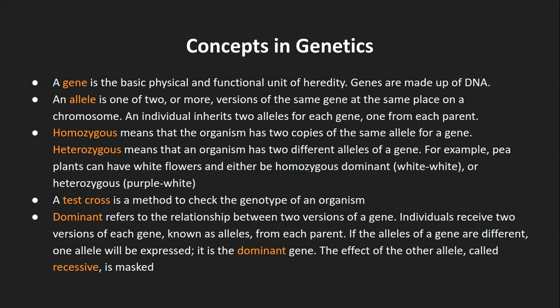Now, let's say if it is homozygous, that means either white flower or blue eye color, then in that case, the offspring is surely going to have the same as their parents, right? But if it is heterozygous, for example, a purple and white in case of flower, or in the example that we had taken, blue eyes and brown eyes, whichever is expressed, that means the offspring will have a particular color, either of the flower in this case, or of the eye color.